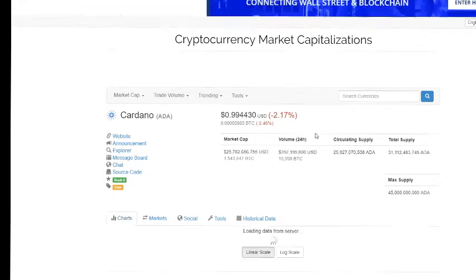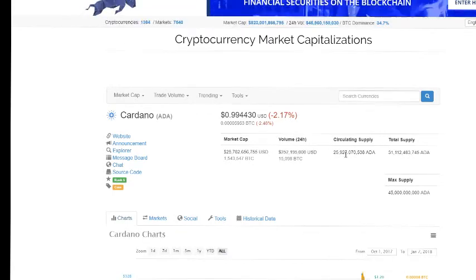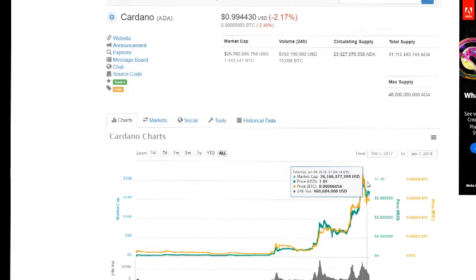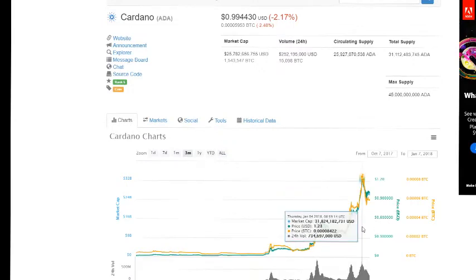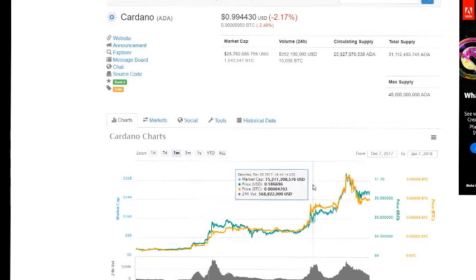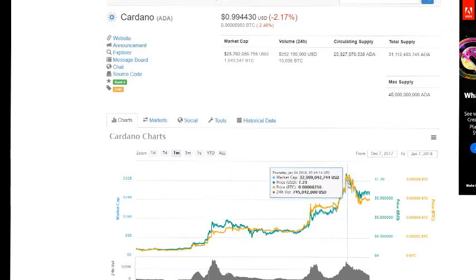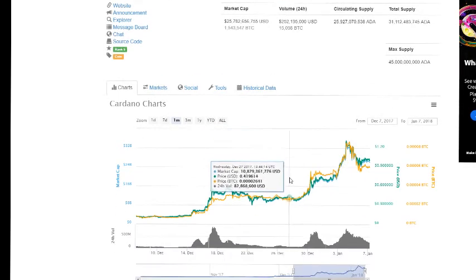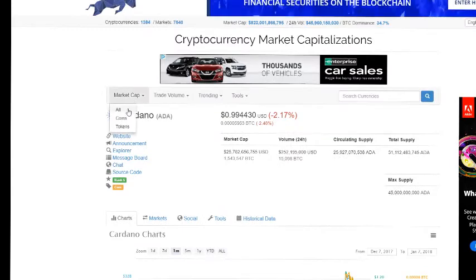If I refresh the page, we're going to see that, again, Cardano went down a little bit. It's seeing a bit of a correction. We're going to see a consolidation right here. If we look at the past 3 months, take that back 1 month. Hopefully this will give us a better grade. We're going to see a consolidation period, another rise, consolidation. So how long are we going to wait in this consolidation before it rises? This is just something to look at when you look at the graphs and everything around it.